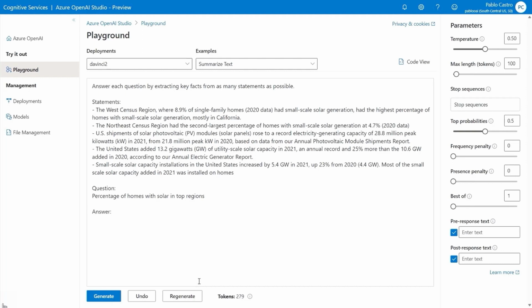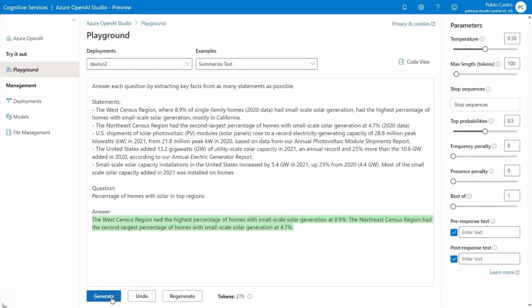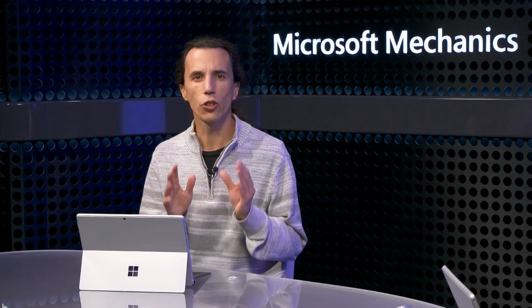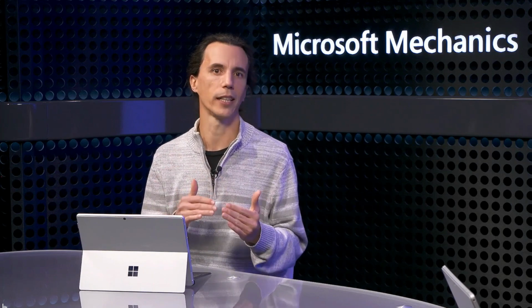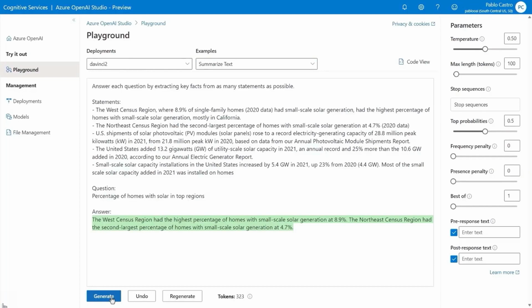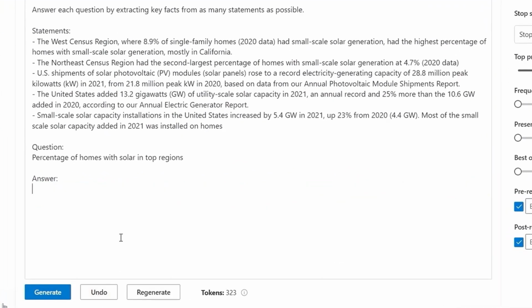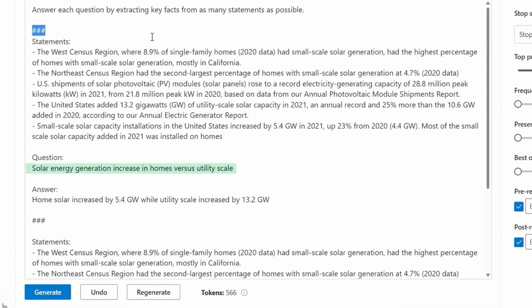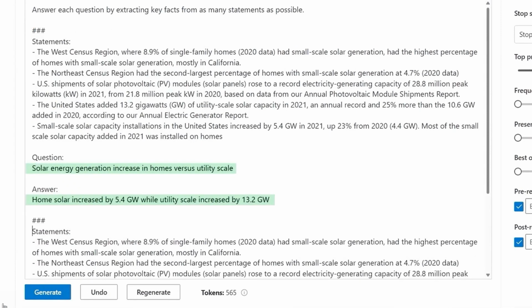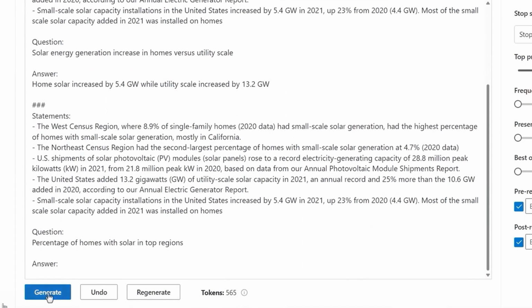I'll ask it to complete the task, which is to answer the question about the percentage of homes with solar. And you'll see a detailed answer with a few regions called out. The answer was accurate, but I'd like to see a shorter version of the answer. And this is where I can provide an example answer to further refine the results for the style that I'm looking for. So first, I'll undo the last run to clear the answer. Now I'll paste in the same statement from before. But you'll see that this is a different question with a very concise answer. From there, I can generate a new result for the first question. And you'll see that it learned from our example and returned a very concise answer.